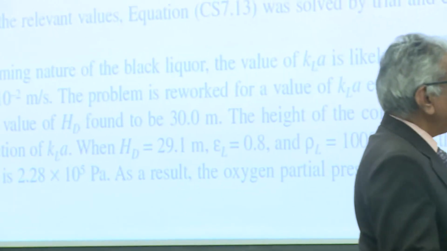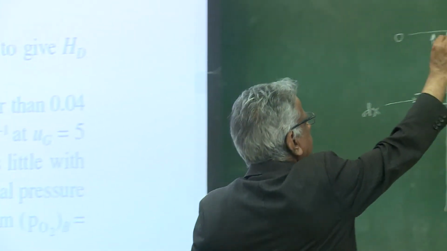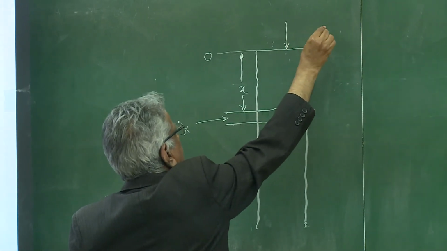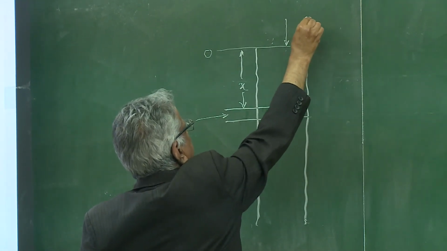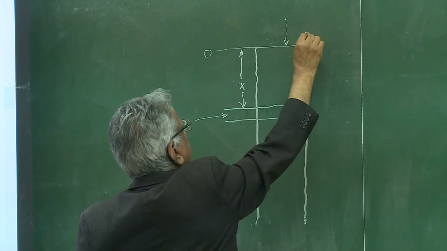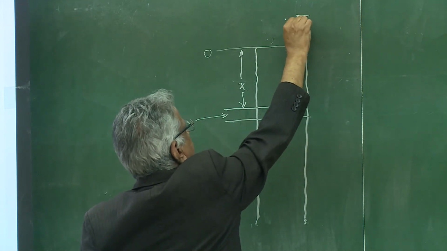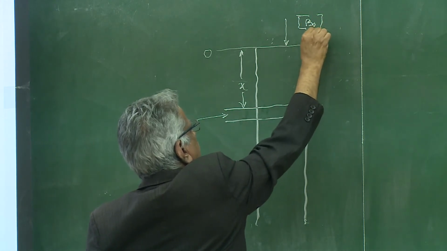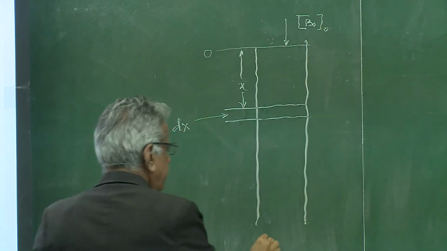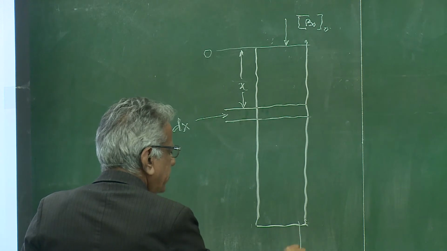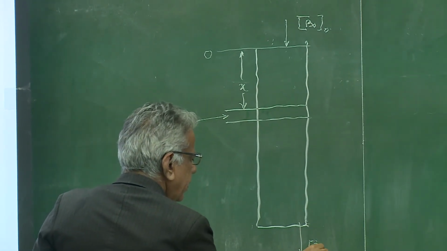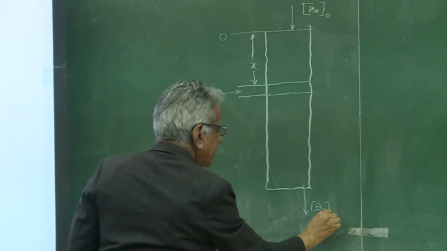So therefore, reactants are coming, and let me say this as B naught O, and from this it is B naught exit.